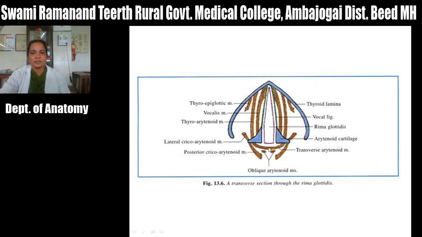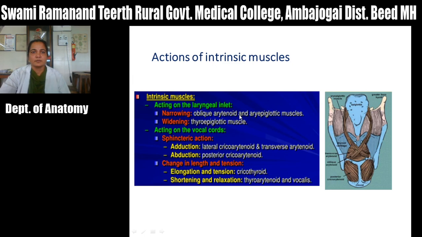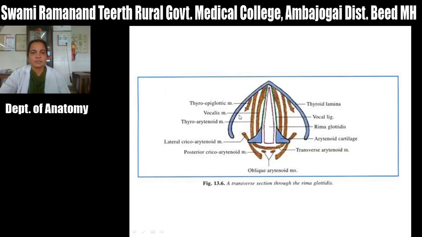This is the transversus arytenoides muscle, and this one is the oblique arytenoid. These muscles are attached to the angle or inner surface of the thyroid cartilage. This muscle is the thyroepiglotticus muscle. So these are the muscles.